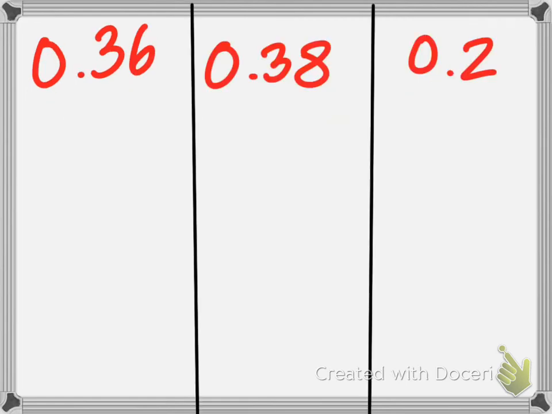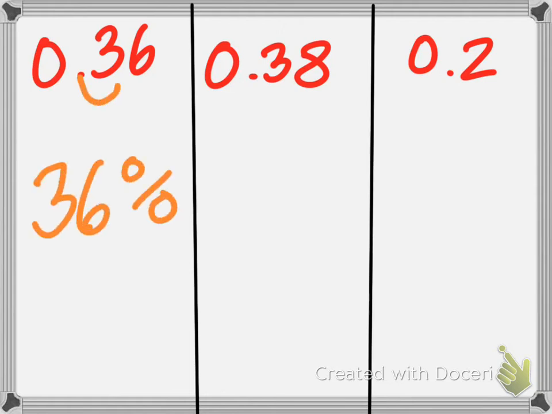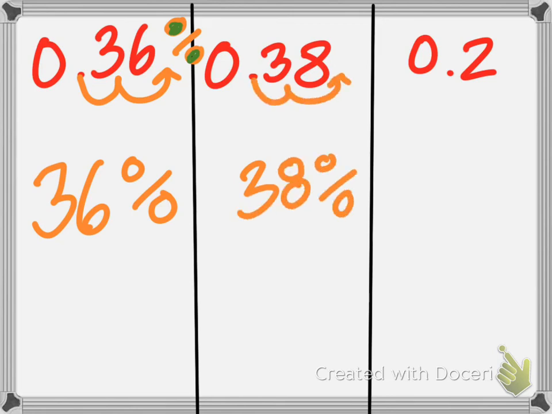So here are some that I want you guys to do. Write these down and take these notes in your book. 36%. Perfect. 0.36 as a percent is 36%. I move my decimal 1, 2, and that made it 1, 2. Excellent. Oslin, what about 0.38? 38 hundredths. What is it? 38%. Perfect. I move my decimal 1, 2. It makes my percent sign.